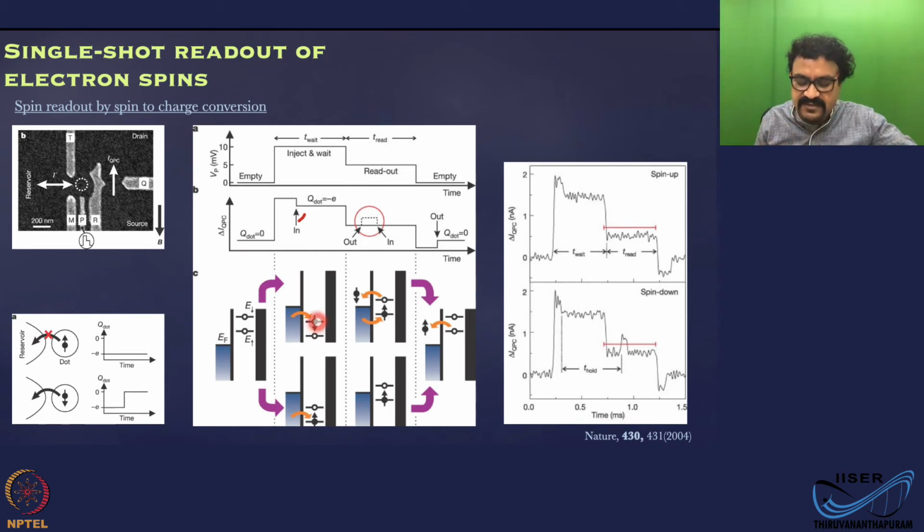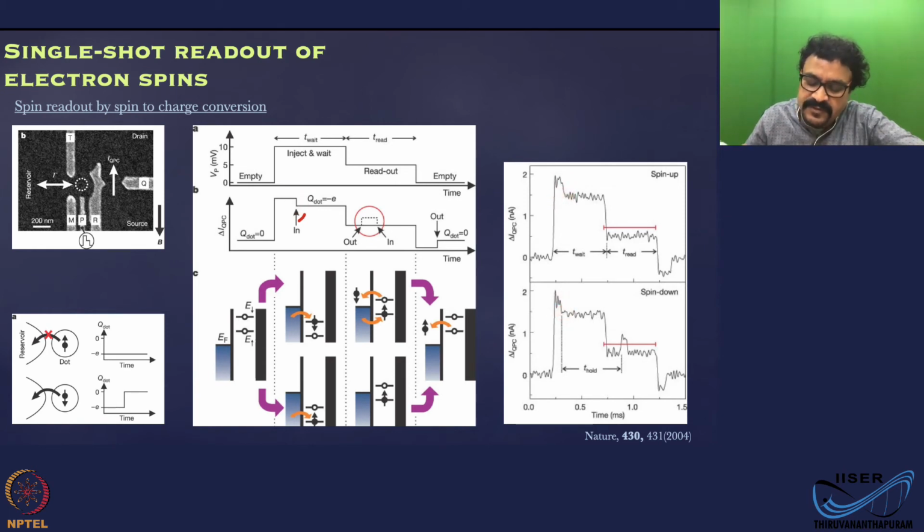If this level is filled, now you change the pulse a little bit. Now there is a small detail here. When one of the levels gets filled, either one, the current will drop a little bit, because though the quantum point contact current is high, the electron jamming event into the dot is going to reduce the current a little bit. That is what this drop here is.